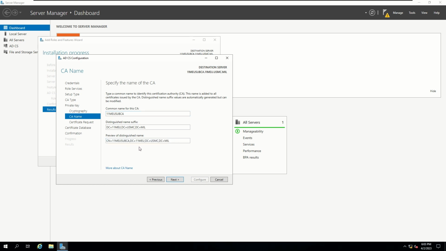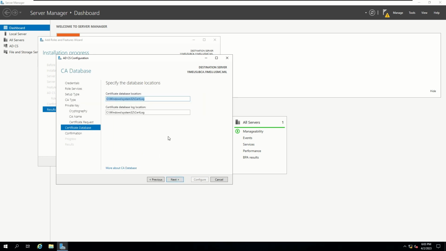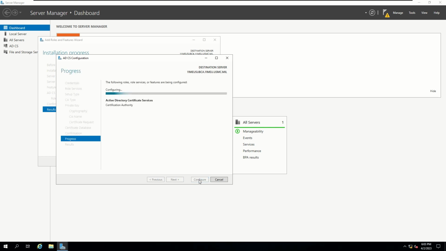So it should look something like this. Click on next. And we're going to request a certificate from our parent CA, and we're going to do that by saving this request file. Click on next and click on configure.